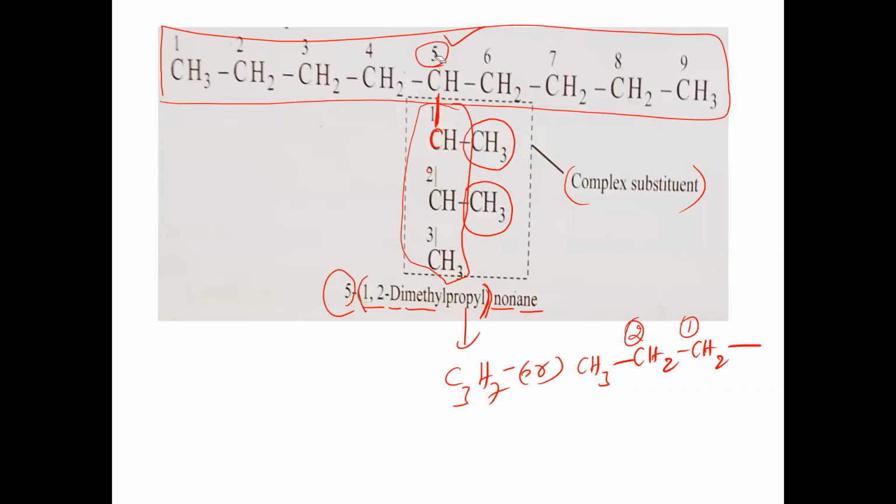To the 5th carbon of the parent chain, this complex substituent is attached. So to not confuse with the numbering of the parent chain, we are writing within brackets. The numbering on this complex substituent and the numbering of the parent chain, these two numbers should not be confused. For that reason, we are writing within brackets. Within the parenthesis, we have to write the name of the complex substituent.